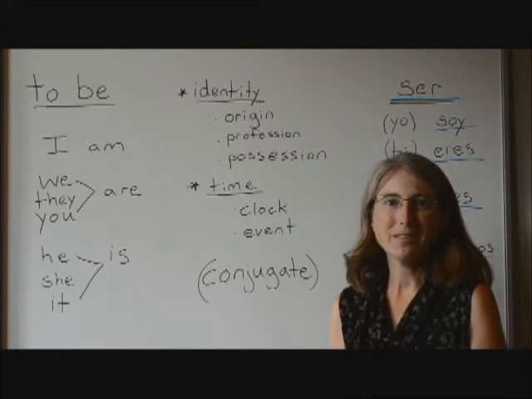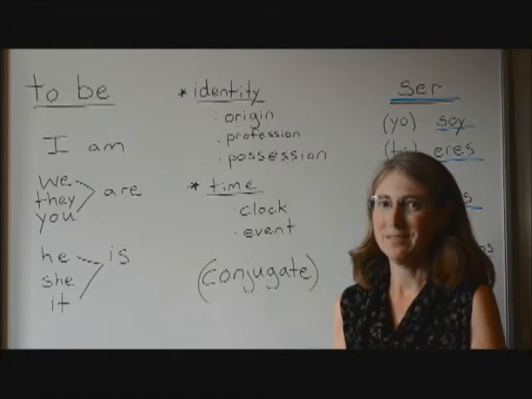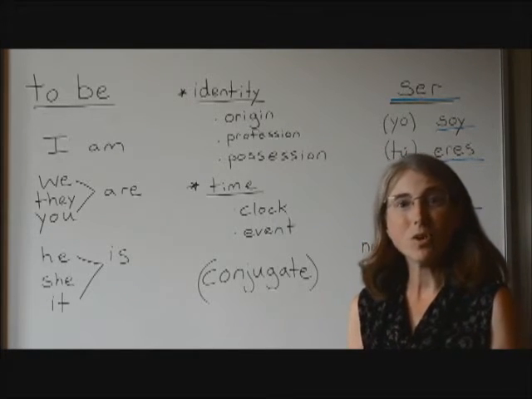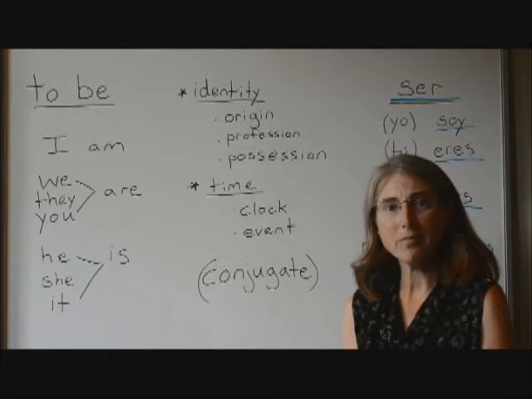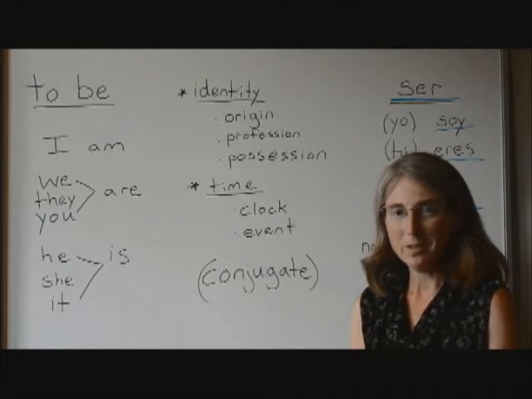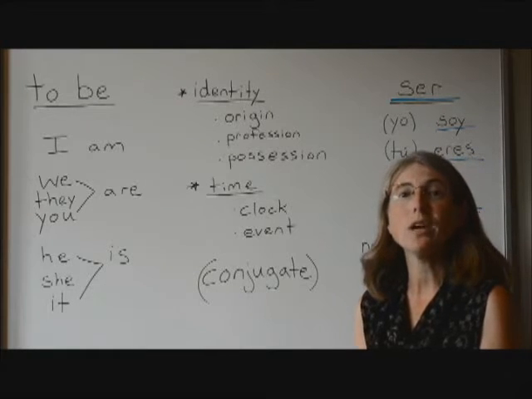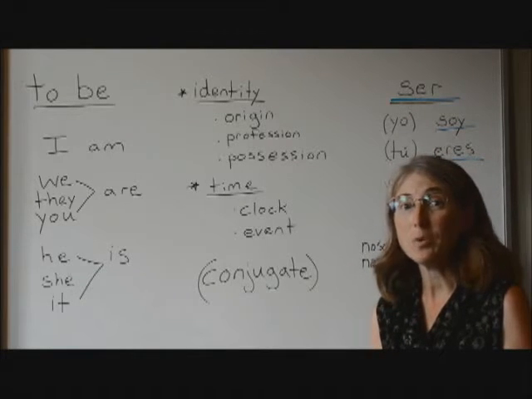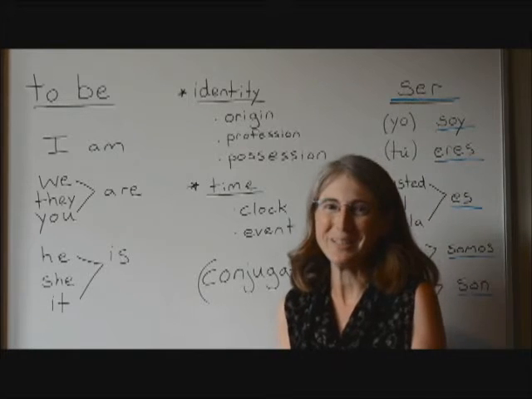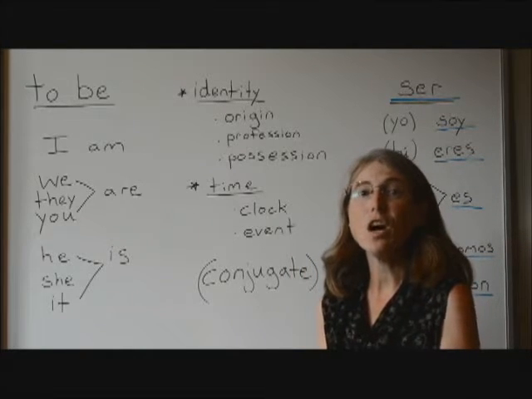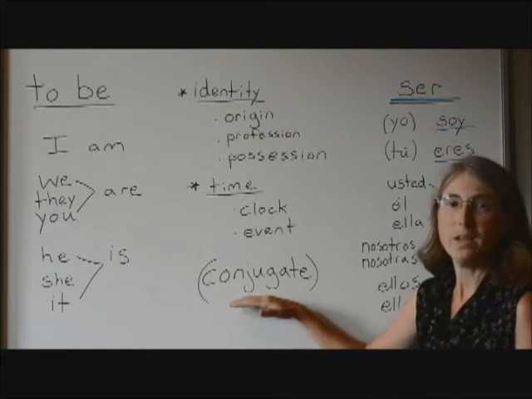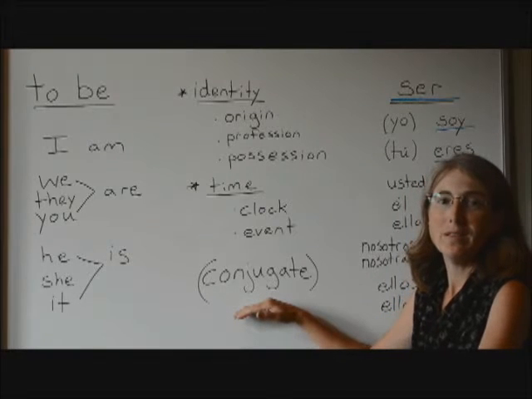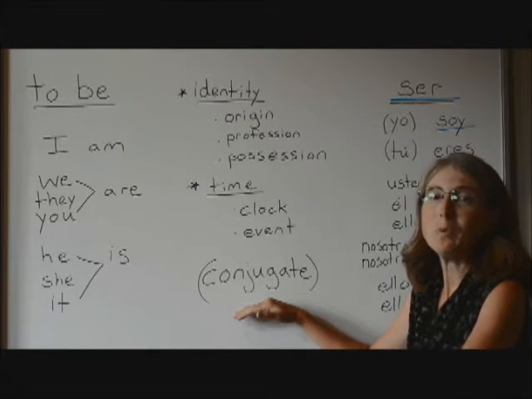Verbs are words in sentences that convey action. So words like sleep, eat, talk, walk, run, those are all verbs. And in English, verbs have different forms. They have forms depending on who's actually doing the action. And when we change the verb's form to match with the person who's doing the action or the object who's doing the action, then we call that conjugating a verb. Okay? To conjugate a verb means to change its form to agree with the item or people who are actually doing the action.